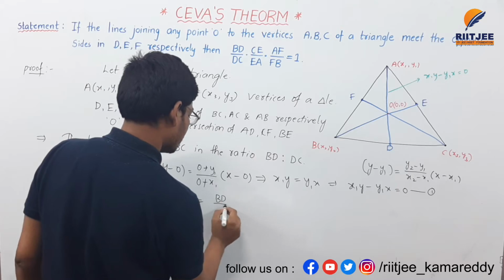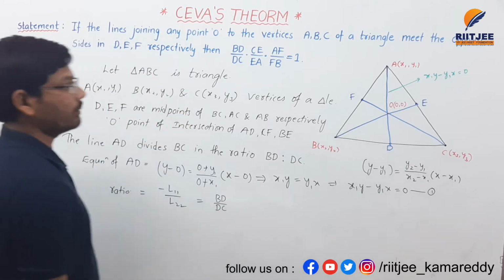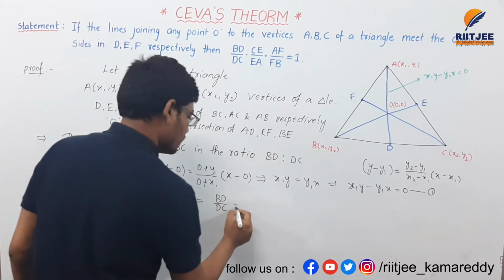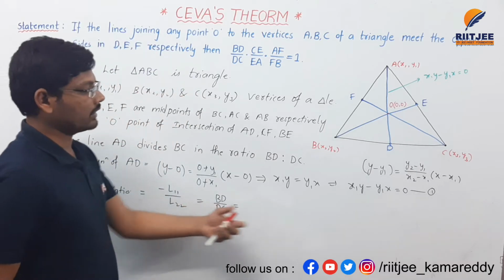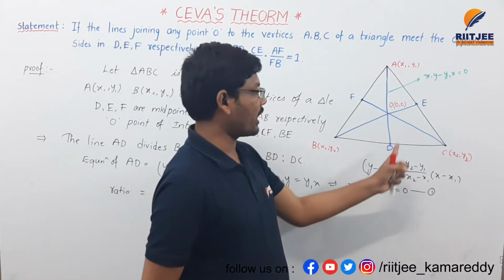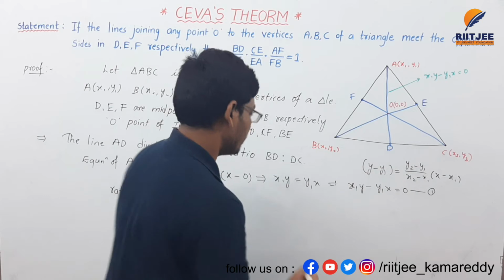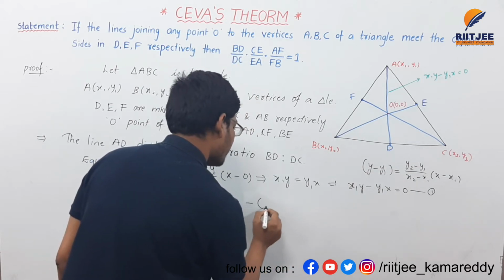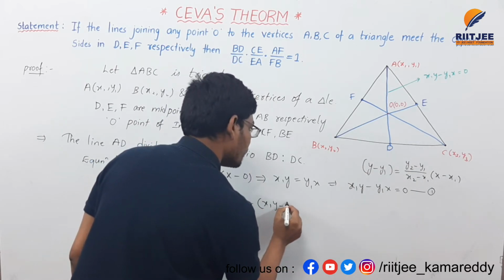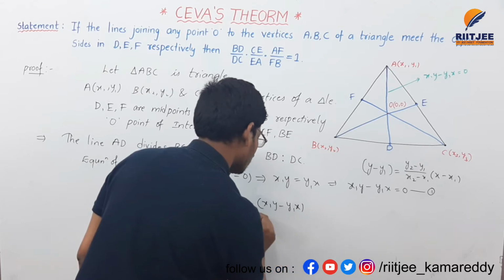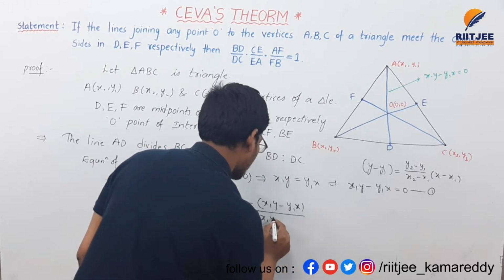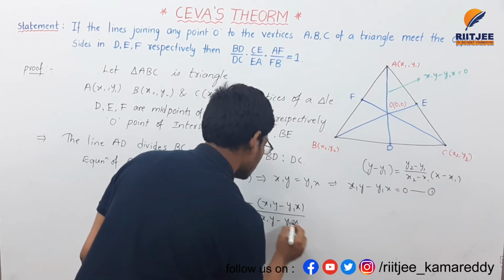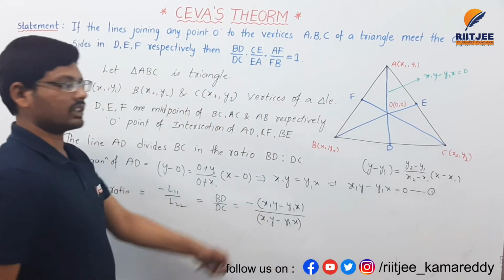The equation of line L1 for AD is x1y minus y1x, so I am writing the same, x1y minus y1x. This is the equation of the line.